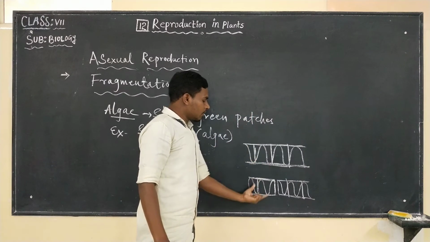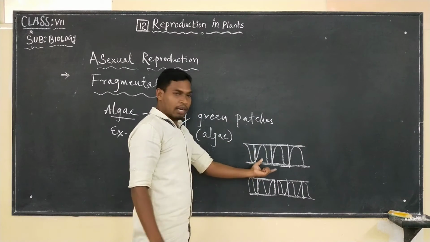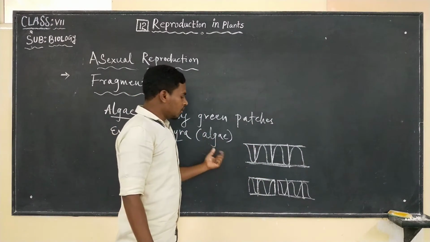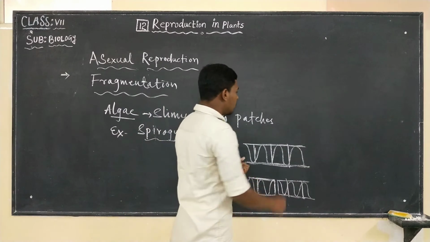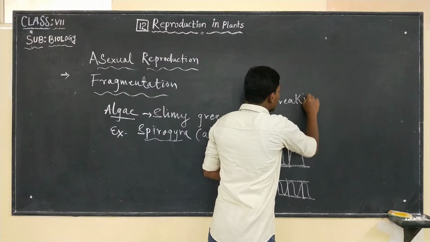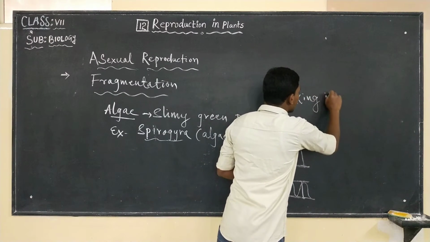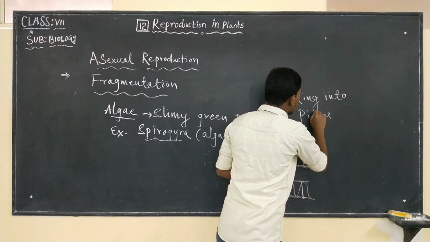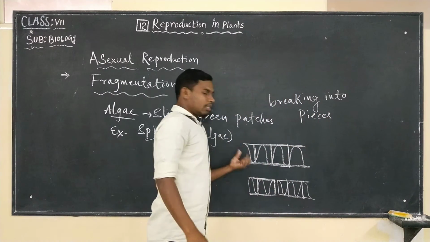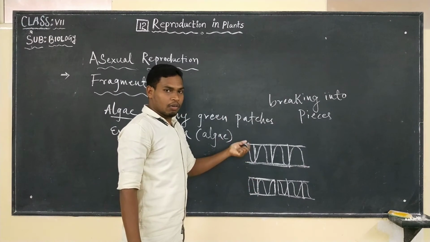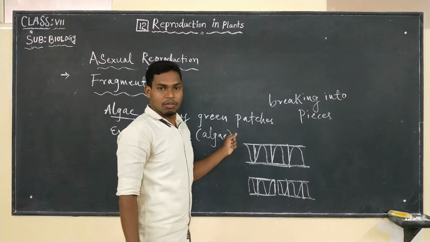So Spirogyra reproduces through fragmentation. What is fragmentation? Fragmentation is breaking into pieces. This organism breaks into pieces, and each piece can give rise to a new individual.